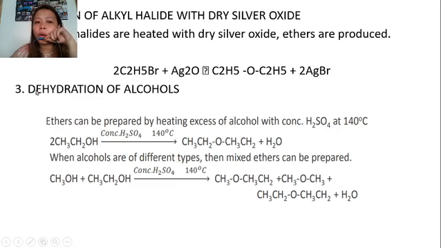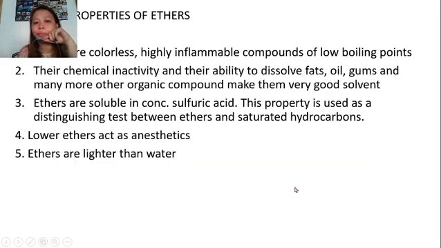Next, how do we obtain ether? Dehydration of alcohols. Ethers can be prepared by heating excess alcohol with concentrated sulfuric acid at 140 degrees Celsius. So, again, we have the ether compound.